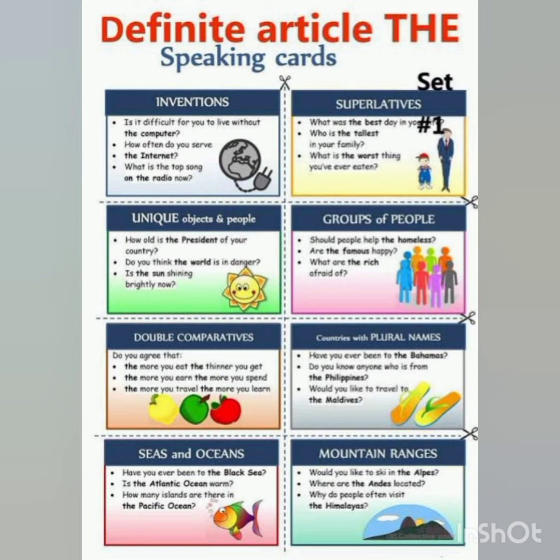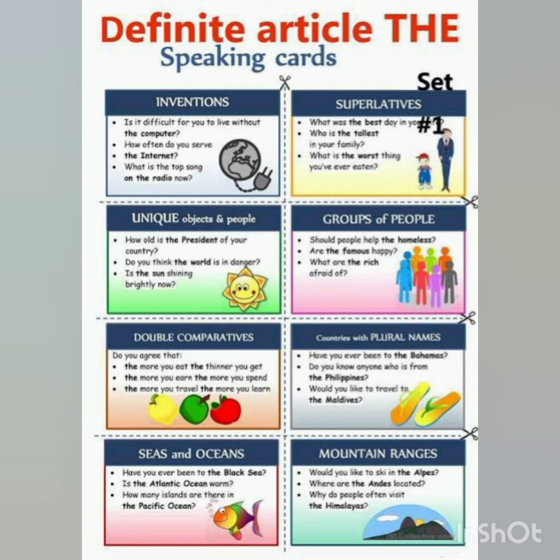For seas and oceans, before those nouns you will use the. In superlative degree, or if the rank is given, you will use the. For a group of people, if we count the whole class in a group, we will use the.